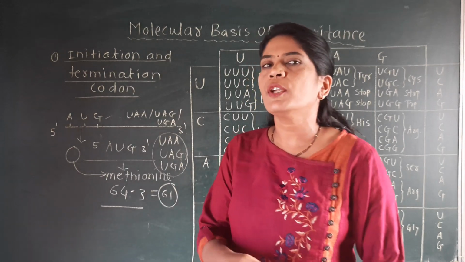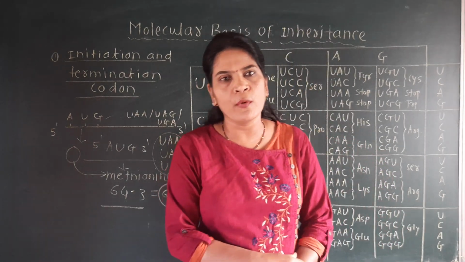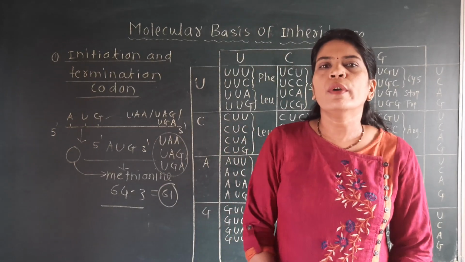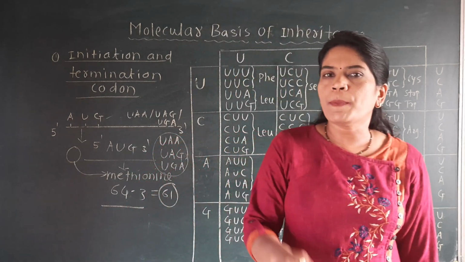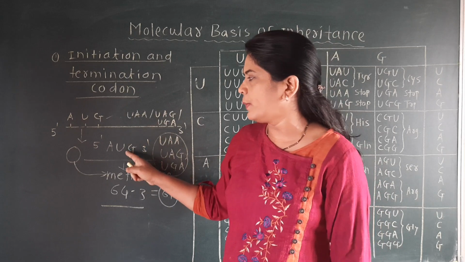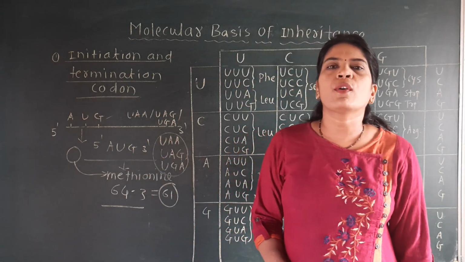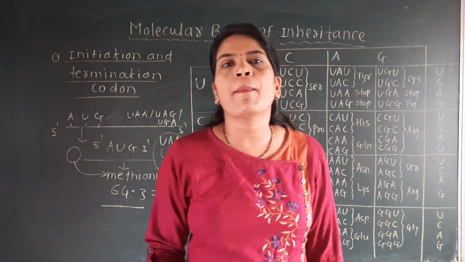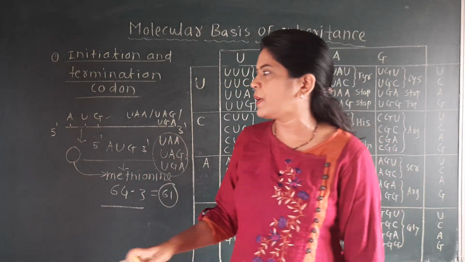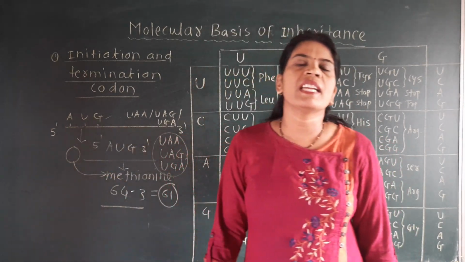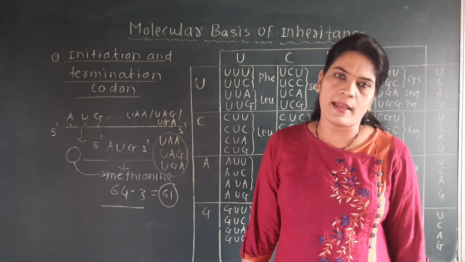This point is also important from the MCQ point of view, because the question is asked which amino acid is present at the start of the polypeptide chain. Then the answer is methionine. Why methionine? Because methionine is coded by the codon AUG, and that codon is always present at the initiation site of the mRNA.